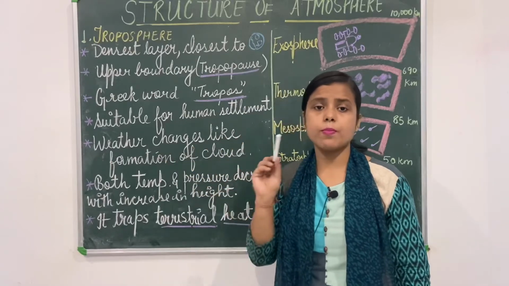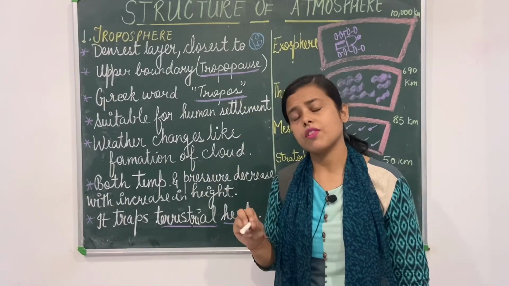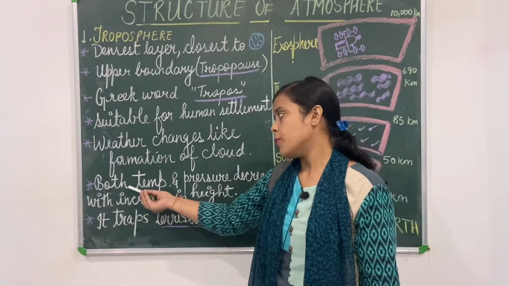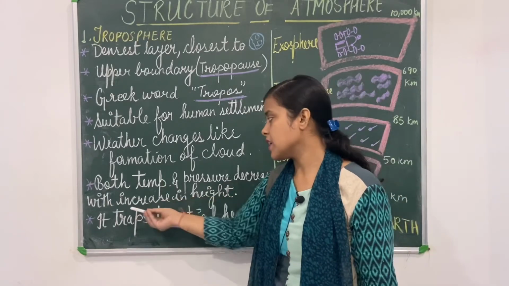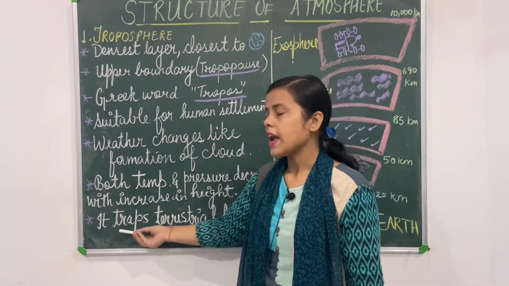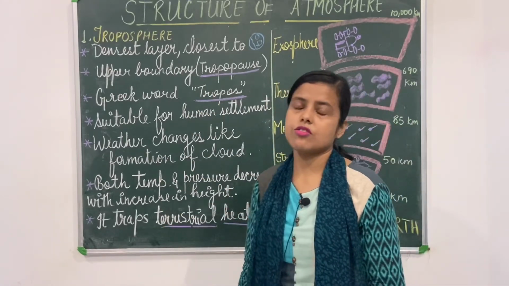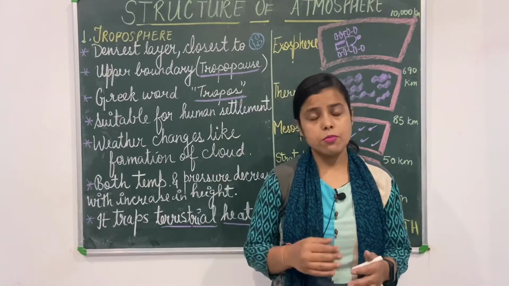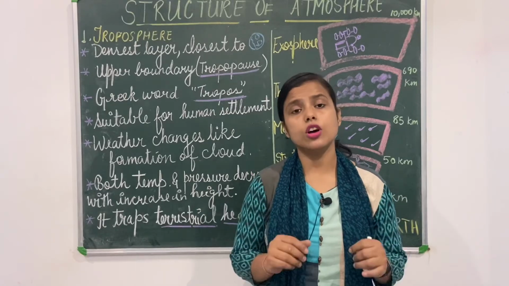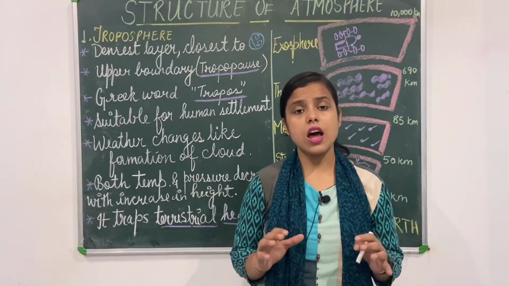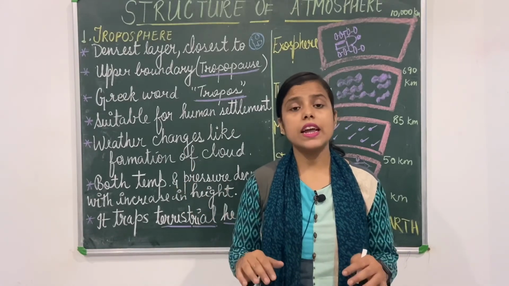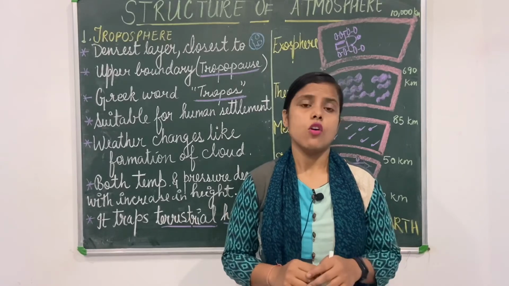Weather changes take place in troposphere, like formation of cloud, rain, storm, hailstorm, all this. Both temperature and pressure decrease with increase in height. Where? In troposphere. It traps terrestrial heat, which means that it keeps the temperature of the earth suitable for human survival. It does not allow the temperature of the earth to go very extreme during daytime, and at night it keeps the temperature of the earth warm.